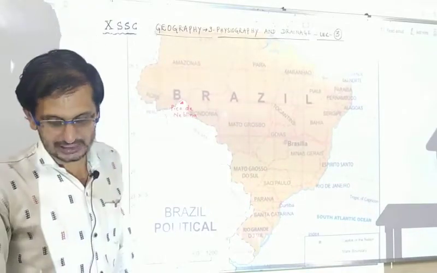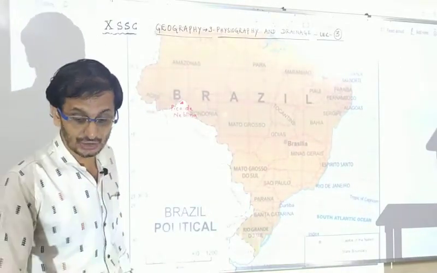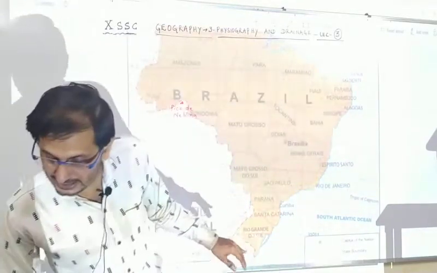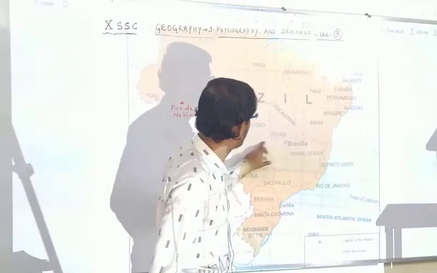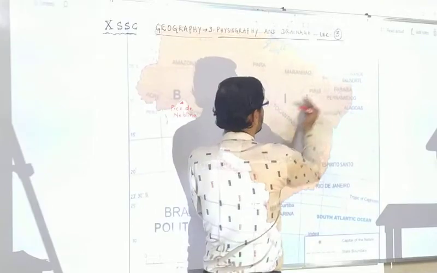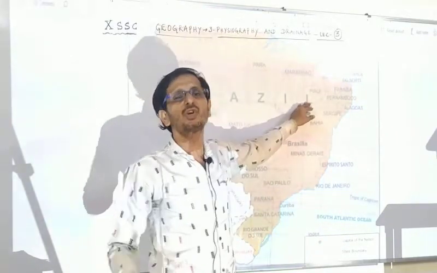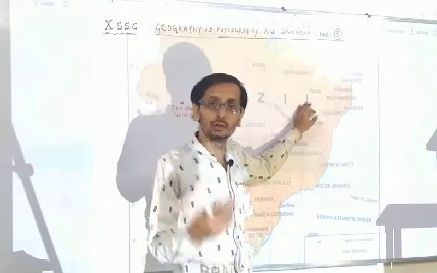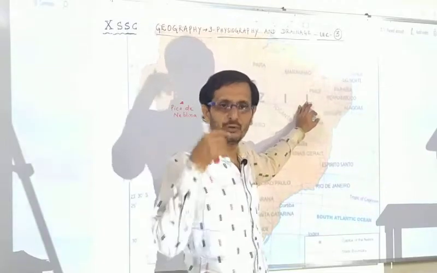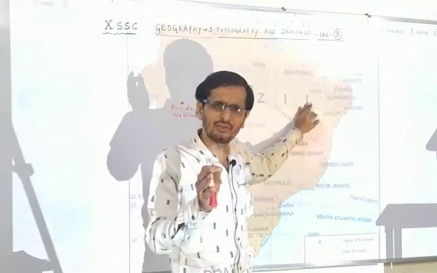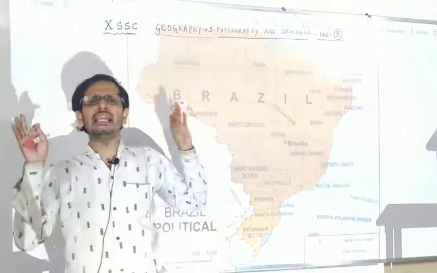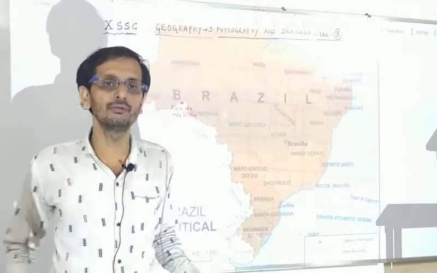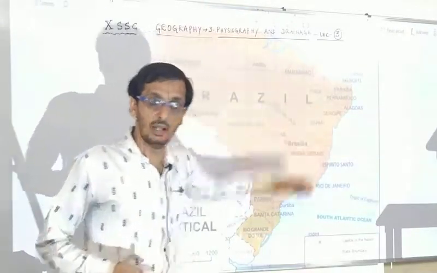So it acts as a barrier to the southeast trade wind, giving rise to the rain shadow region in the northeastern part of the highland. Northeastern part, you can see the Brazilian highland. Northeastern part means this northeastern part becomes a rain shadow region. Rain shadow means drought-prone region. You may call it a famine region, no water region, whatever you call it. Not a desert, but very little water, an arid region. For the sake of simplicity, you can call it arid region, meaning very less rainfall or no rainfall in the northeastern part of the Brazilian highland because of that.